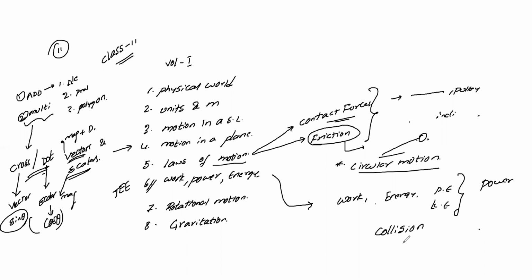So those people know that collisions, there are 2 types of collisions are there, 1 dimensional collision and as well as 2 dimension collision. Okay, there are two types of collisions out there. So this is your loss of motion and as well as your work power energy.